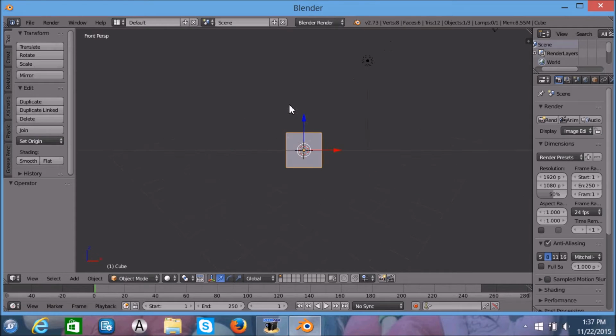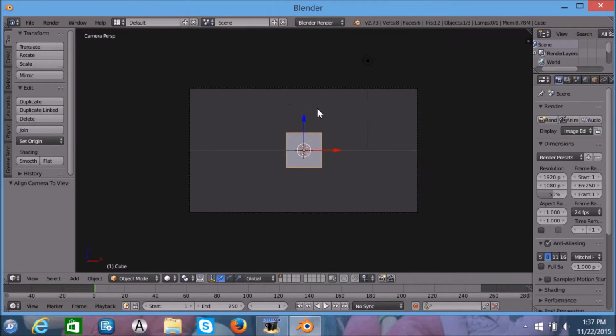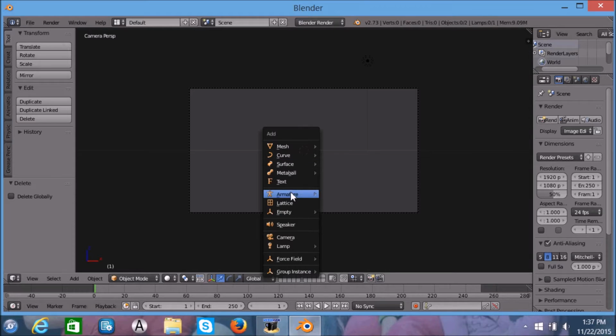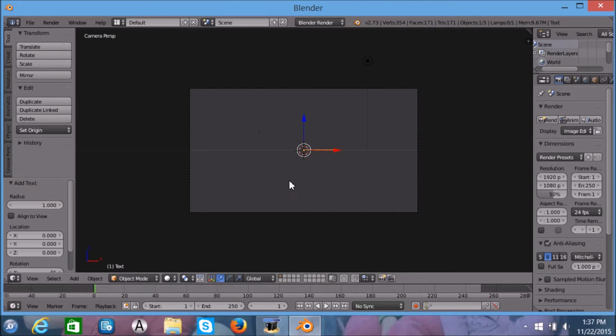Go 1, and then Control-Alt-0 to position the camera right. And then press X and delete this cube. Now we're going to press Shift-A and then text, RX90.